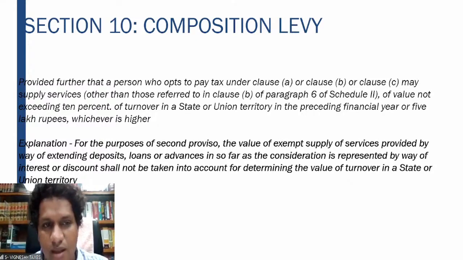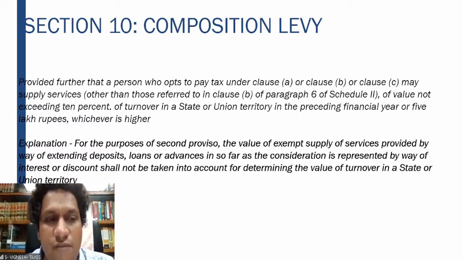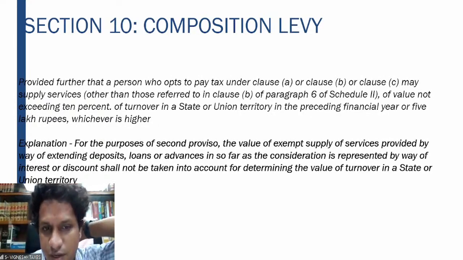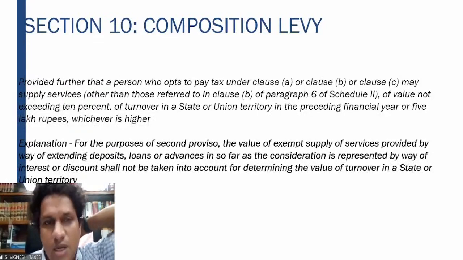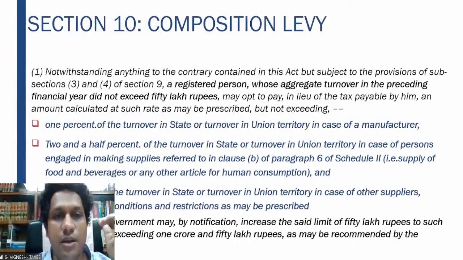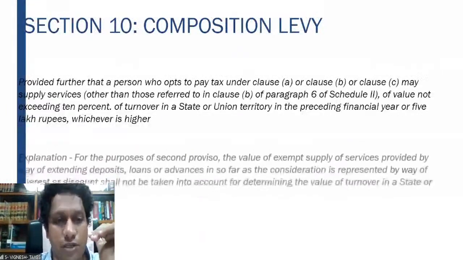Then, for the purposes of the second proviso, the value of exempt supply of services provided by way of extending deposits, loans, advances, by way of interest, shall not be taken into consideration. Now, in the second proviso, the limit of 50 lakhs to 1.5 crores is there.